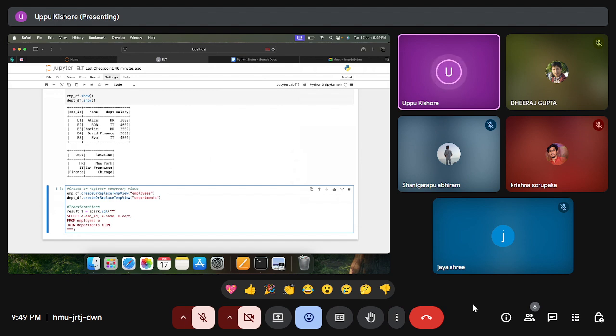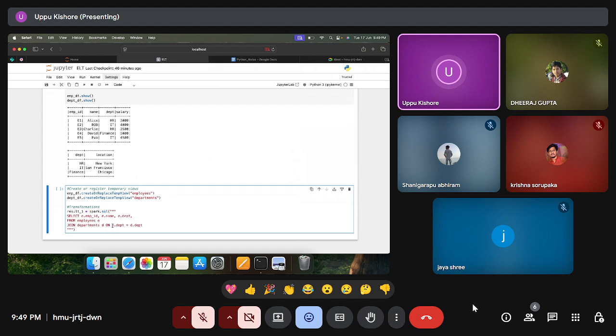How to perform the join operation using ON and the common column? What is the common column in both data frames? Department is the common one. Employee is E, so alias name E.department equals D.department.